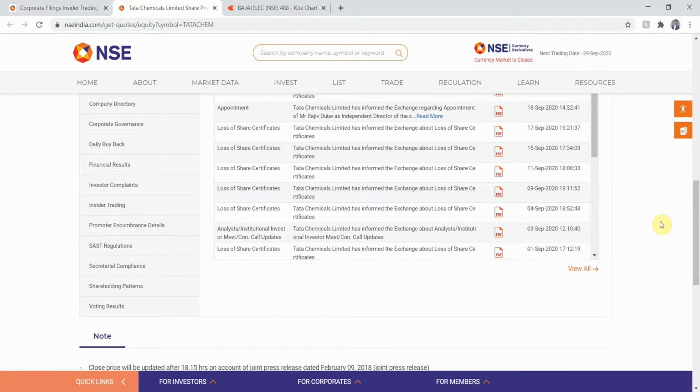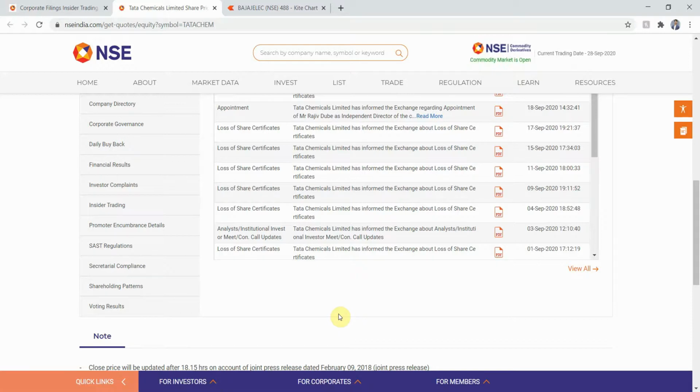Okay, so let me just quickly walk you through the analysis. First comes the shareholding patterns. In that, I will check whether or not the promoters or promoter groups of the company have a shareholding greater than 50%. If it is not greater than 50%, then I'll just discard that stock and I will not do the analysis further.